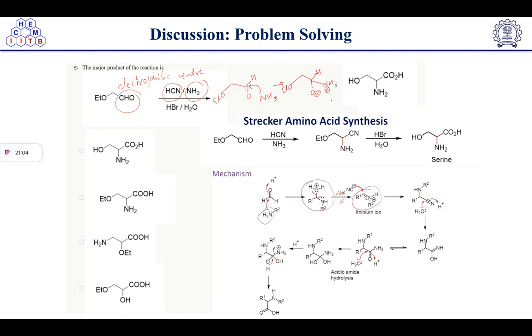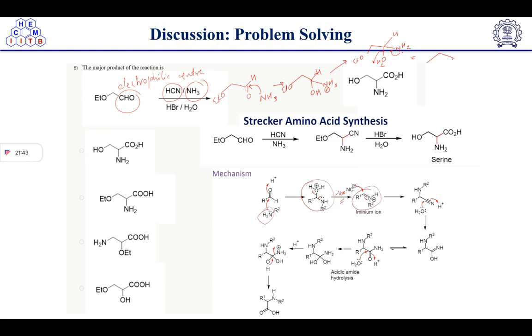Now after this one, what will happen? Proton transfer. Because in this reaction we have acidic conditions, it will first take a proton and then proton transfer, and it will become like this. Now the lone pair will push electrons here and it will get knocked out.